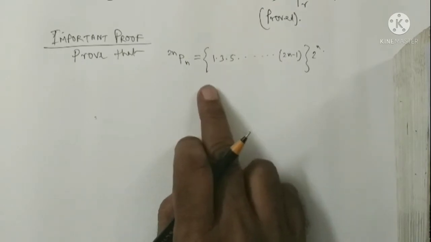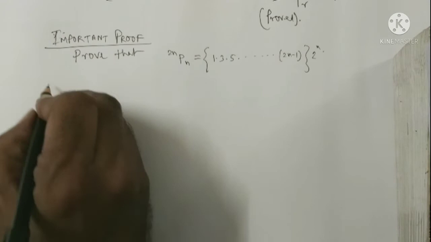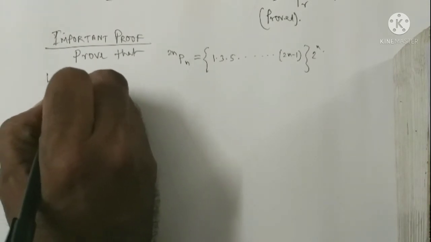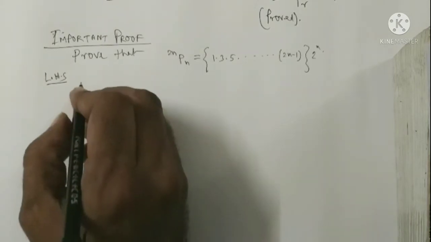This is our problem, and this problem will be started from the left hand side. The previous problem was started from the right hand side because, according to the structure, the right hand side was easier, but in the present problem the left hand side is easier.